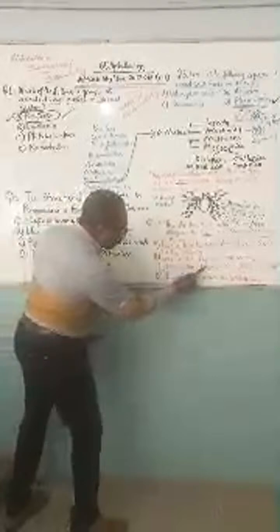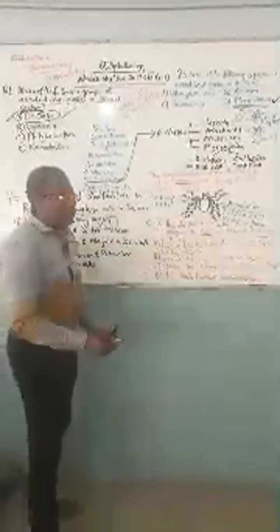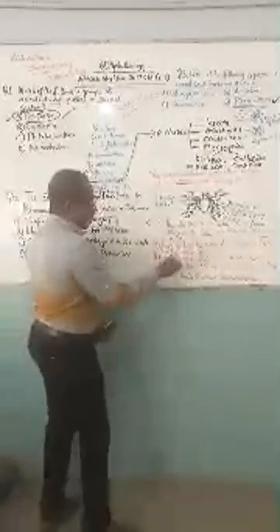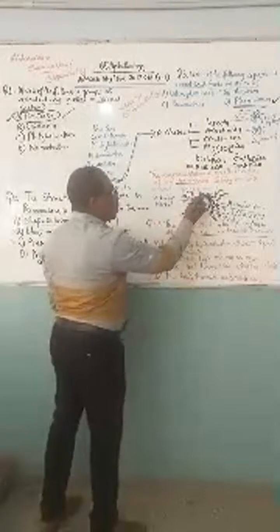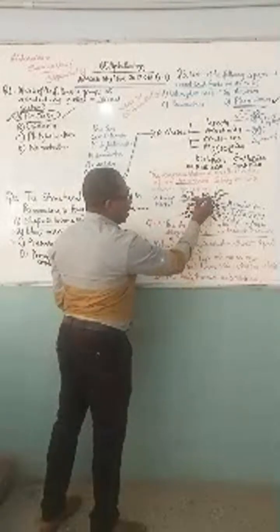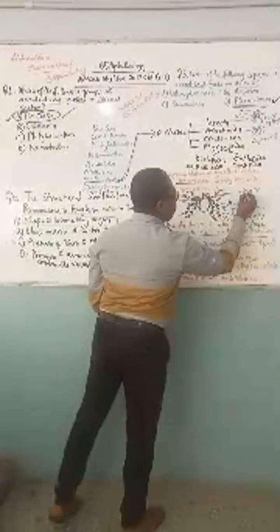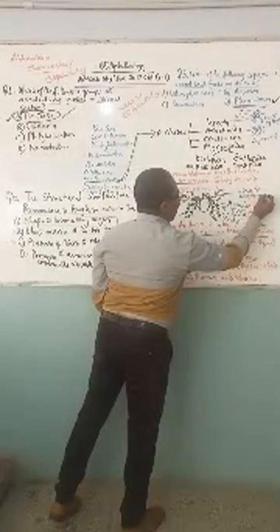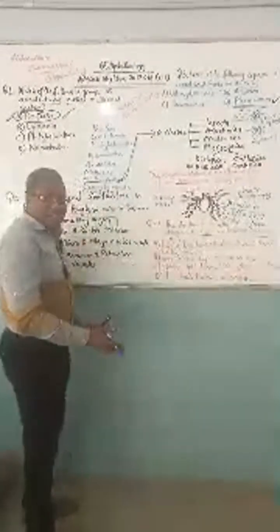C, does not have visible eyes on its head. For your information, these animals drawn here, by their characteristics, do have visible eyes on their head. Their visible eyes are not like compound eyes. Their visible eyes are called ocelli, or simple eyes. We call them ocelli. Now, that cannot be the answer.